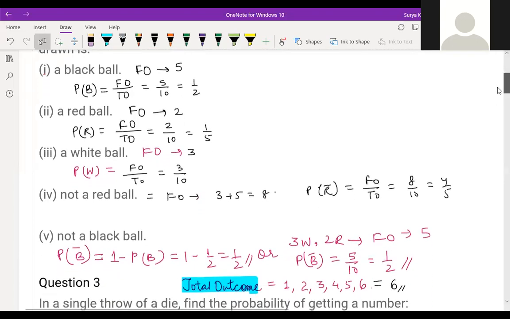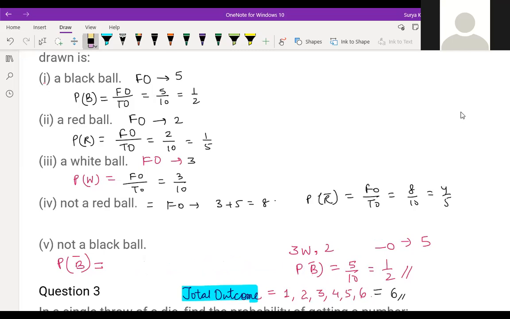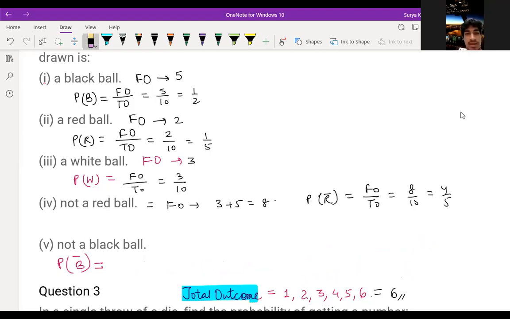No, sir. Not a black ball, you can understand, right? Hemant, now it's clear? Yes, sir. Not a black ball, how should you do it, children? Not a black ball means probability of not a black ball. Black balls are 5, so your favorable outcome is also 5, because white balls are 3 and red balls are 2.